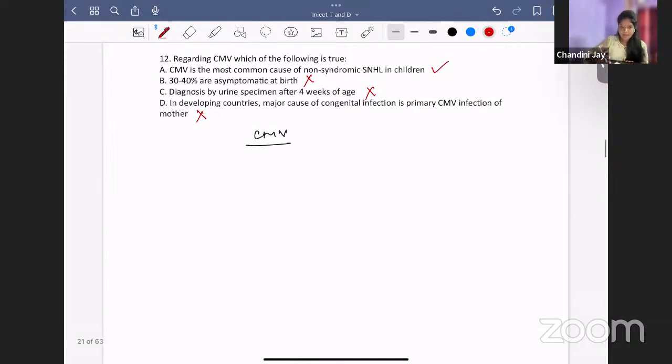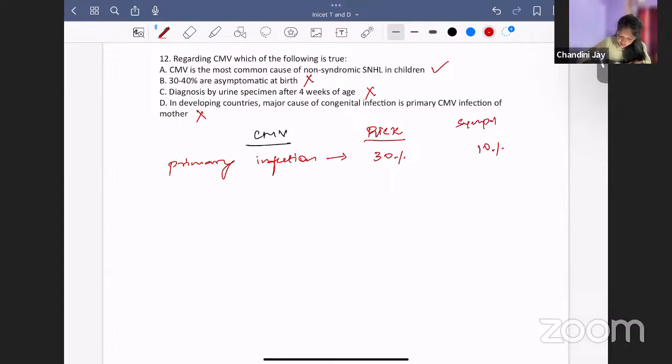Coming to cytomegalovirus, how is this infection happening? Either it can be a primary infection or a reactivation of latent infection. Primary infection means the mother is pregnant and during pregnancy, the mother is having infection for the first time. What is the risk of transmission? It is 30% if it's a primary infection. If the mother is having CMV for the first time during pregnancy, the risk of transmission to the fetus is 30%. How many of these fetuses will be symptomatic? Only 10% will be symptomatic.